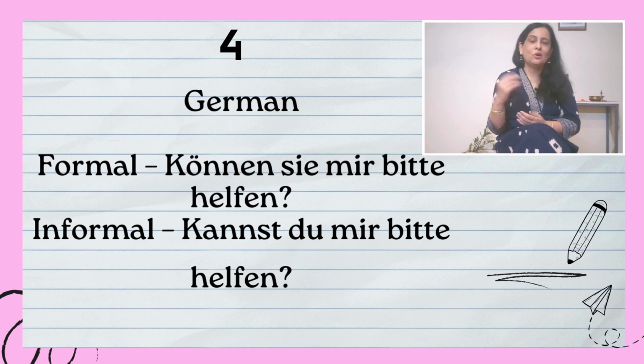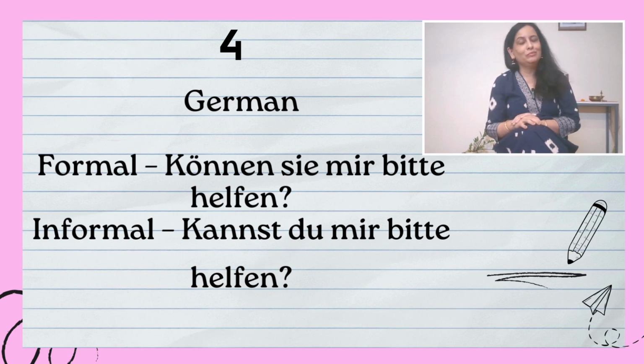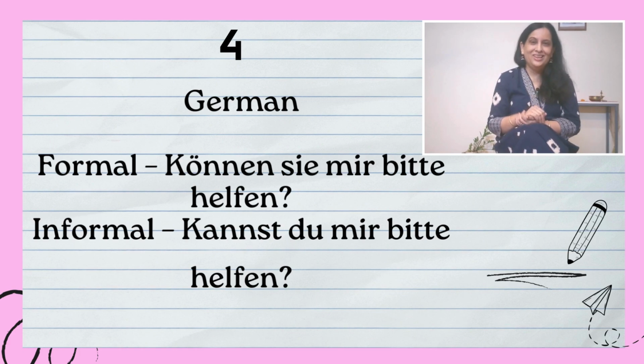Can you please help me? If formally, it will be "Können Sie bitte mir helfen?" Or if informally, then "Kannst du bitte mir helfen?" So these are the different ways of talking. So this concept, formal you, is there in German.